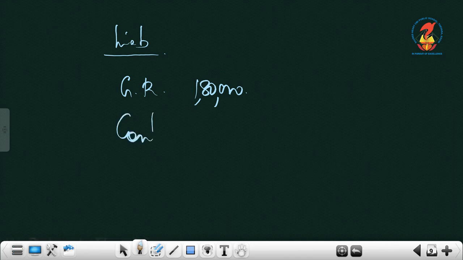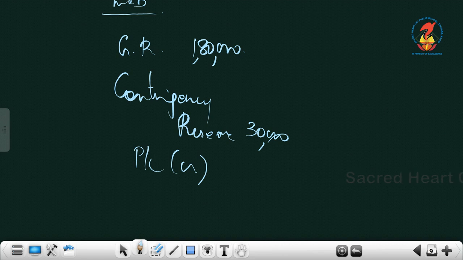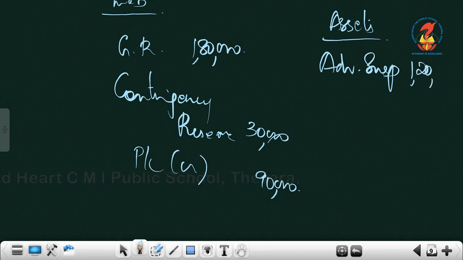Don't waste your time doing all this. Contingency reserve is 30,000. Then we have P&L credit balance, a profit and a liability. Then on the asset side, advertisement suspense is a debit balance, a loss, 1,20,000.